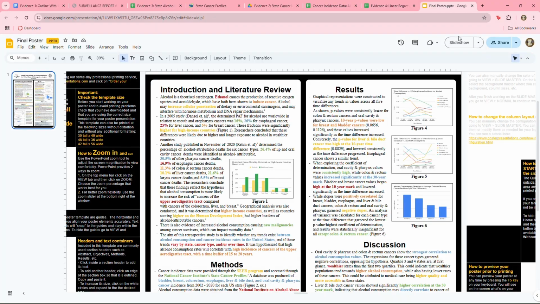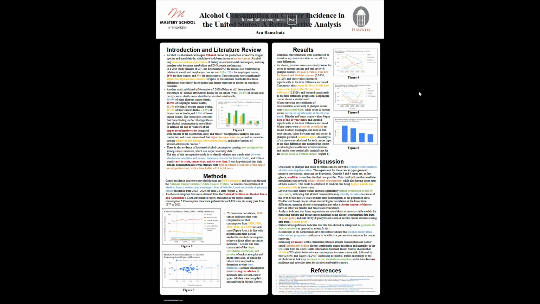So, now that I've talked a little bit about my process, I want to get into my findings and discuss the importance of the research that I've actually conducted here. My primary finding was the negative correlation between alcohol consumption and colon and rectum and oral cavity and pharynx cancers at the 30-year time difference. For colon and rectum cancers, this finding was actually statistically significant, which I proved through analysis of variance.